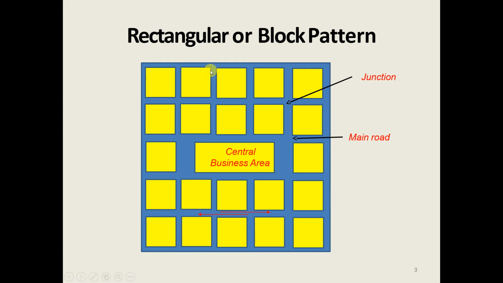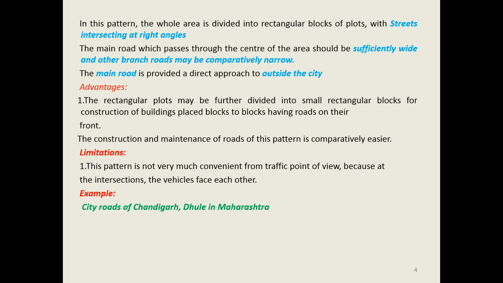These are the main roads. All these are the main roads. If you look at this, all the roads are intersecting at right angles everywhere. This yellow portion indicates the built-up area, where you will find all the internal roads, colony roads, and the different kinds of establishments. So what is the advantage of this rectangular or block pattern?